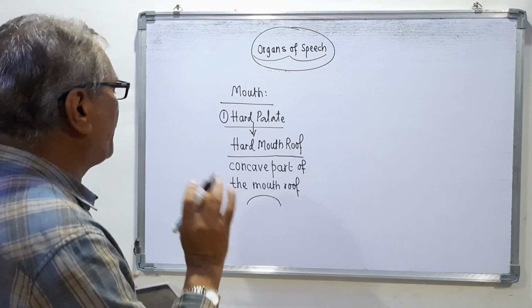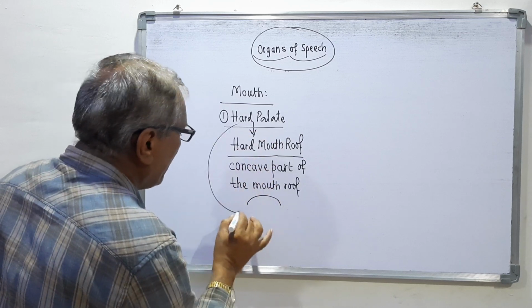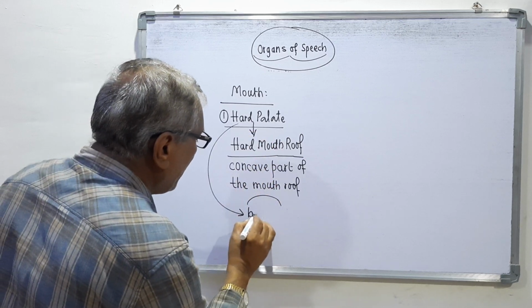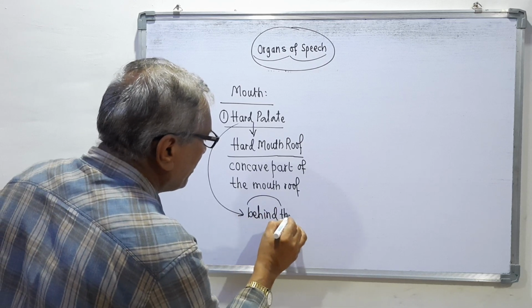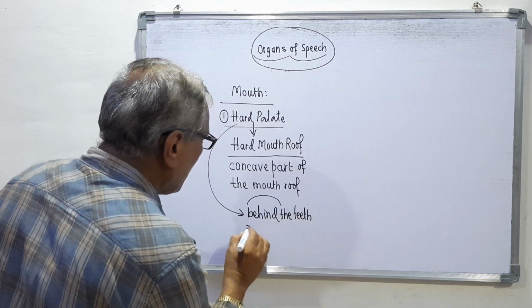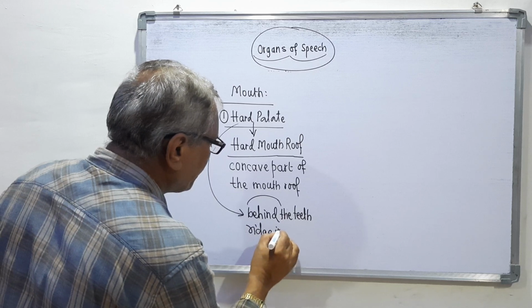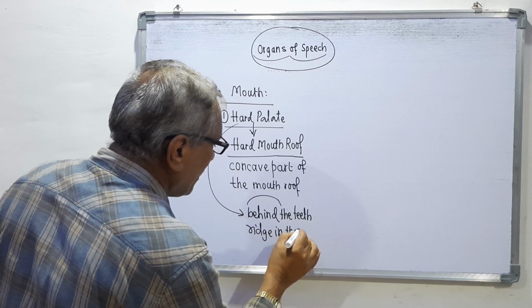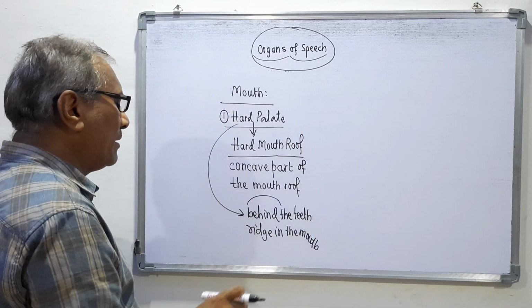the teeth ridge. This part is behind the teeth ridge in the mouth. Means in our mouth, this part is available.